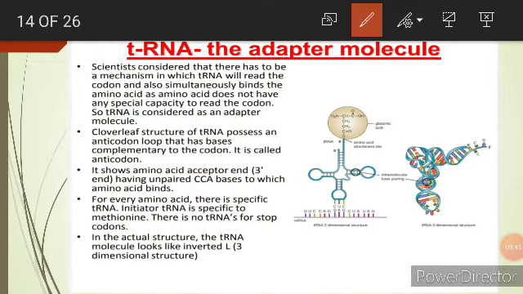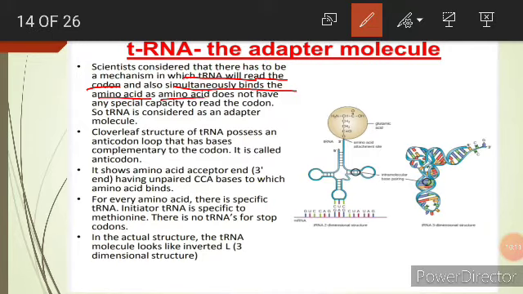Now let's see the tRNA, the adapter molecule. Why is tRNA called the adapter molecule? Scientists considered that there has to be a mechanism in which tRNA will read the codon. tRNA always reads the codon and simultaneously binds amino acids.